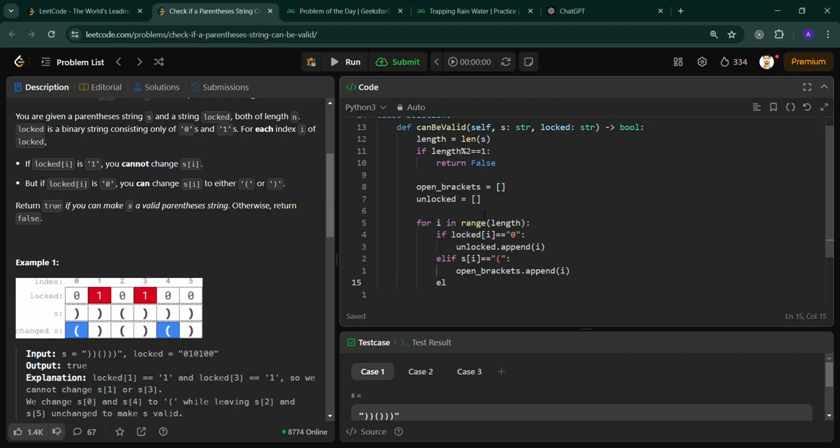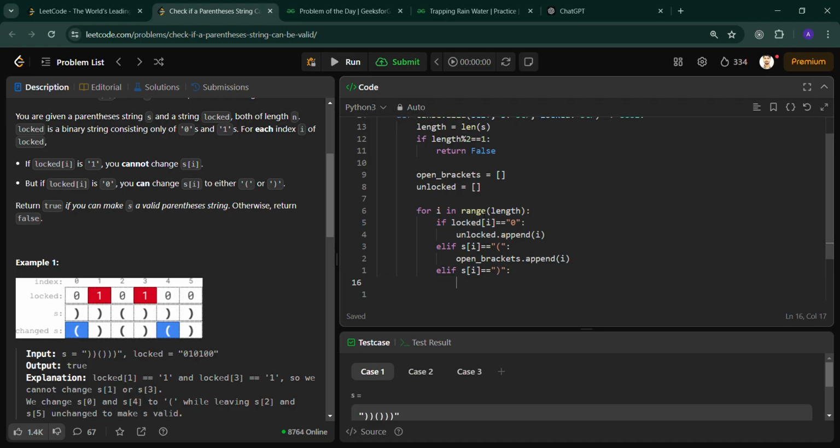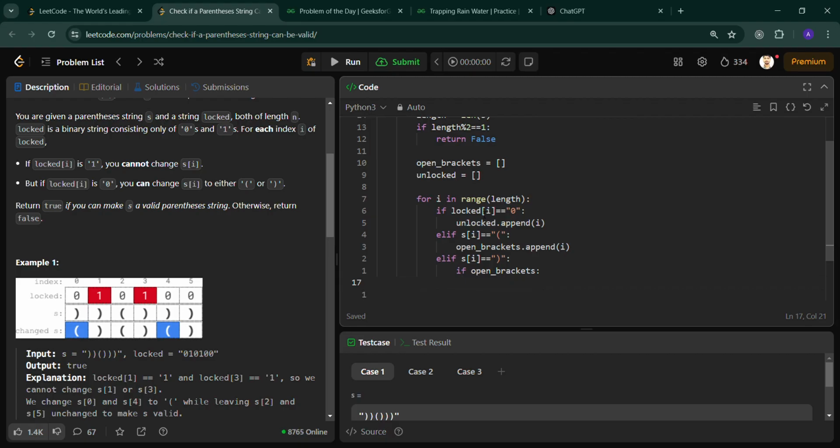Else, elif it is a close bracket, then there will be certain conditions. If it is a close bracket, then we have to think in three ways. If open brackets is non-empty, then we can pop the last element from open brackets.